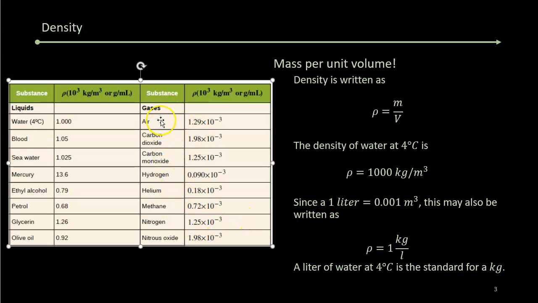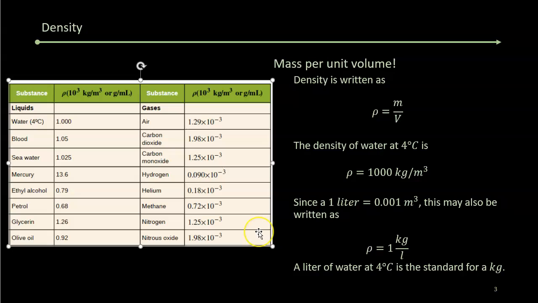Carbon dioxide is heavier than air, and so carbon dioxide in a room where everything's kind of still is going to drift to the bottom. Carbon monoxide is going to drift up. So if you have an issue with carbon monoxide, you need to go to the floor. Hydrogen is going to drift up because it's less dense. Helium is going to drift up because it's less dense. Methane is less dense. Nitrogen is slightly less dense, right?